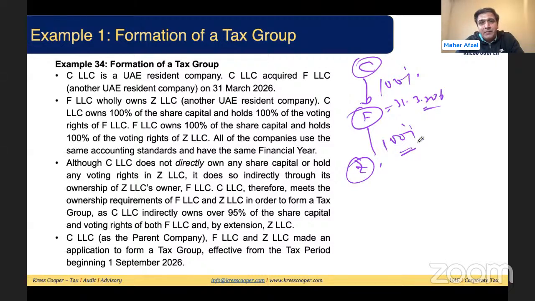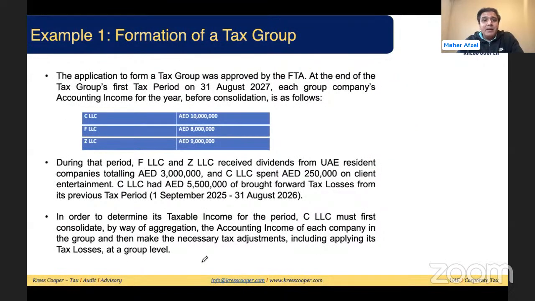We have already discussed. Once the application is made to the FTA, it will be effective from the beginning of the respective tax period or any other date specified by the FTA. So the beginning of the tax period is 1st September. C, F, Z, they are meeting the condition, they have applied to the FTA, and it will be considered a tax group from the beginning of the tax period, which is 1st of September 2026. The application to form a tax group was approved by the FTA at the end of the tax period. Each group company's accounting income, this is their accounting income. Basically, as I mentioned in a previous example, A, B, C, D.